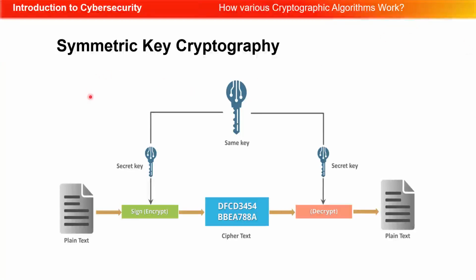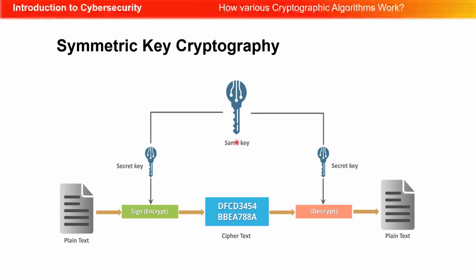So we can see here with symmetric cryptography, there's plain text, which is a readable message for anyone. It's signed with a key, and there are various ways that this message can be encrypted. However, this is the key that's used. This is now the cipher text that comes out. Anybody with the key can decrypt it and convert it back to that plain text. So this is all the same key.